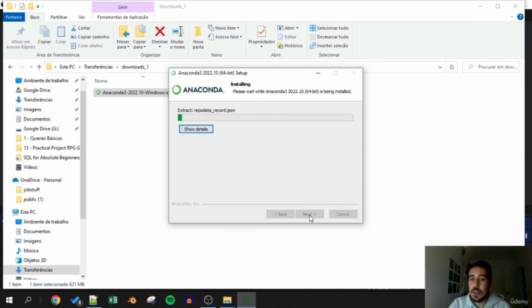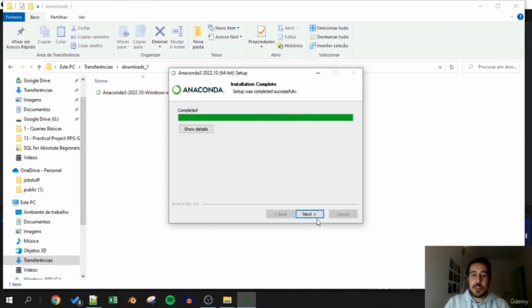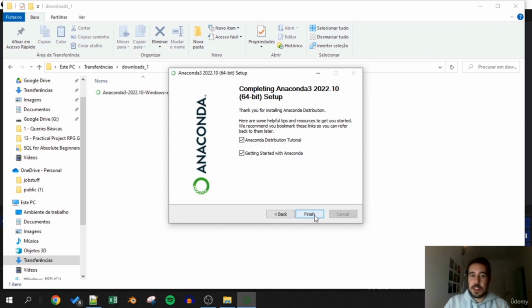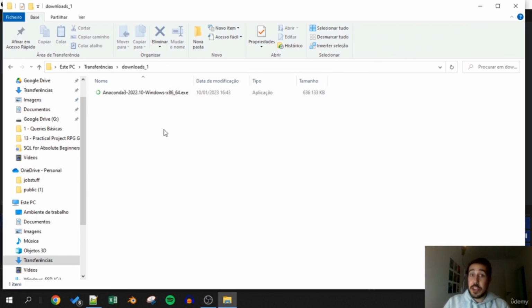I'm going to hit install, and this should install the Anaconda distribution in my computer. Let's just wait for the install process to finish, and then we'll return to see how we can open the Anaconda Navigator in our computer. So when this install process is complete, you can hit next, and then hit next here, and then you can start immediately to have the Anaconda distribution tutorial, or getting started with Anaconda if you want to go through those tutorials as well, and then just hit finish. So now we have Anaconda in our computer, and we can interpret also Python code in our computer.